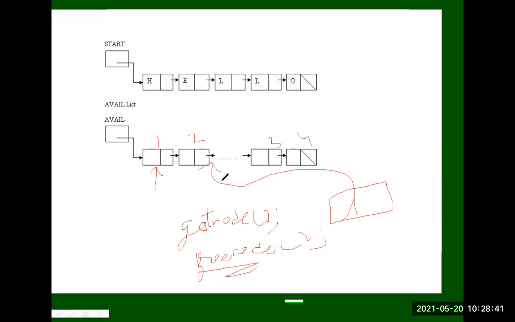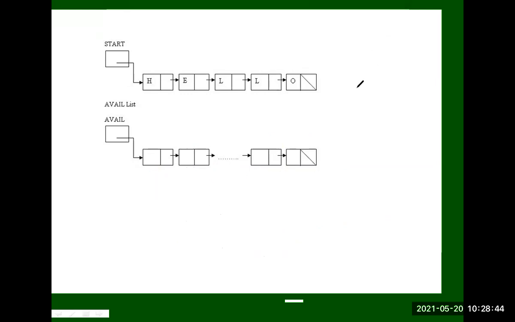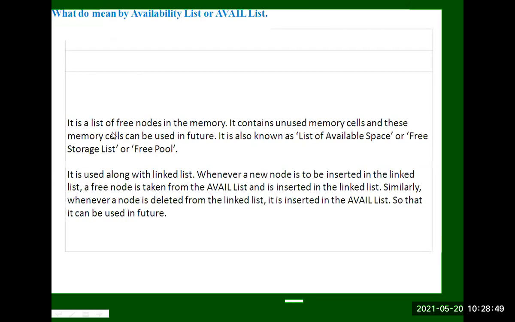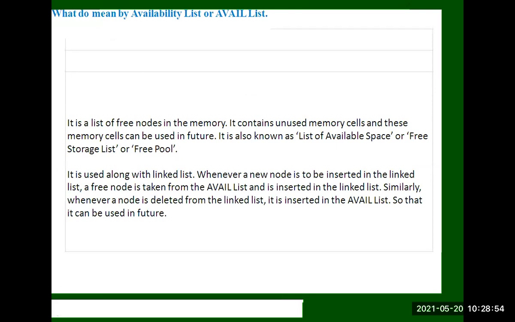Okay, so what is the available list? The available list is a list of free nodes in the memory. It contains unused memory cells. Okay. So in this way, we are taking the memory from the system by using the available list. Okay.